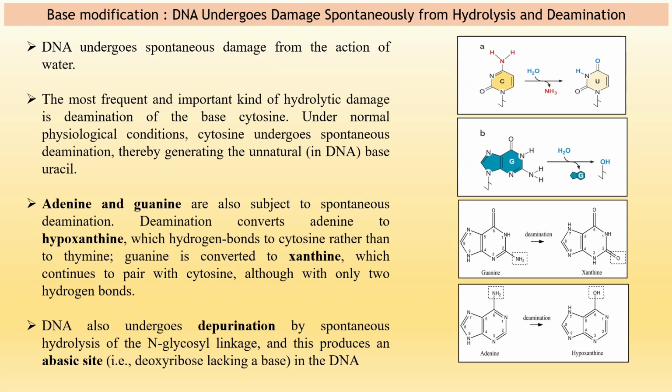This base modification occurs spontaneously from hydrolysis and deamination of the bases. The most frequent and important kind of hydrolytic damage is deamination of the base cytosine. Under normal physiological conditions, cytosine undergoes spontaneous deamination, producing uracil. Adenine and guanine are also subject to spontaneous deamination, which converts them to hypoxanthine and xanthine. DNA also undergoes depurination by spontaneous hydrolysis of the N-glycosidic linkage, and this produces an abasic site in the DNA.